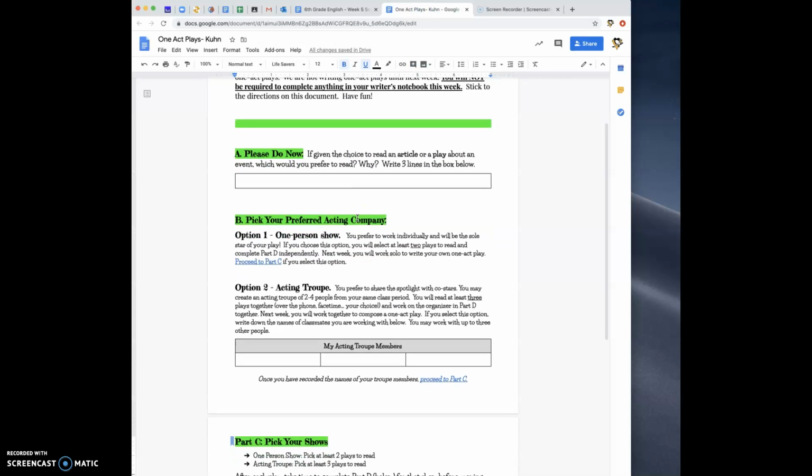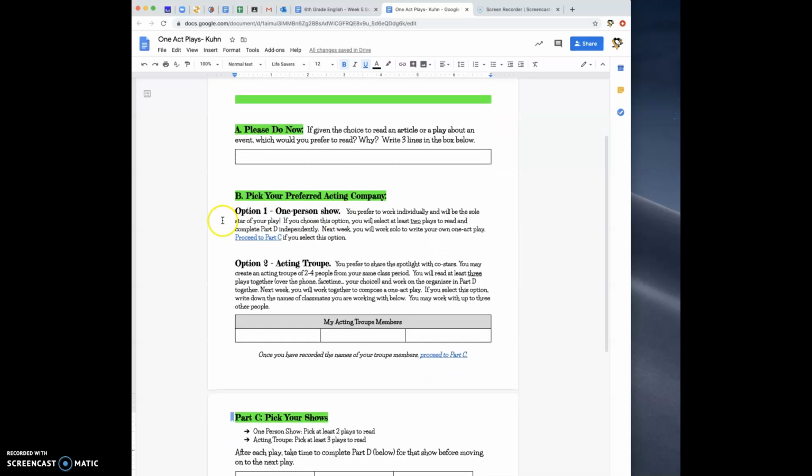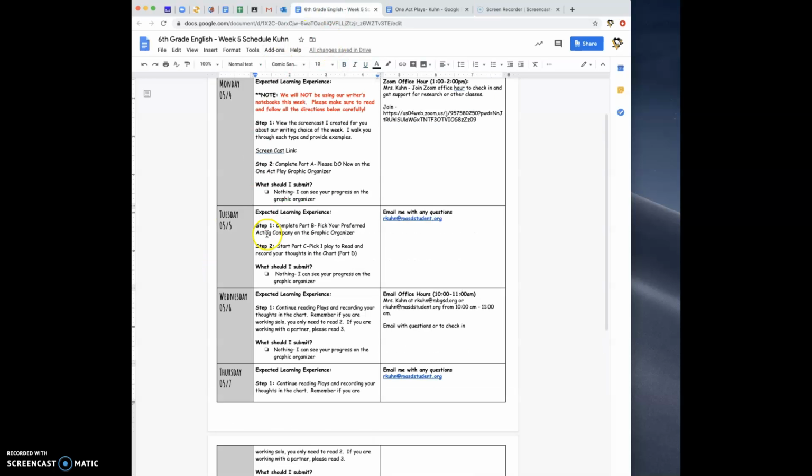Part B says, pick your preferred acting company. So you get to decide that this week and next week, do you want to work by yourself or do you want to work with somebody else or maybe 2 other people from the class? So that's something you have to decide. If you choose option 1, which is to work by yourself, then you're going to be reading 2 plays this week. If you choose to work with somebody else or 2 other people from the class, then your group's going to be reading 3 plays together. You can do that over the phone, FaceTime, Zoom, whatever you choose to do. Okay, so you need to do that, and that's Part B.